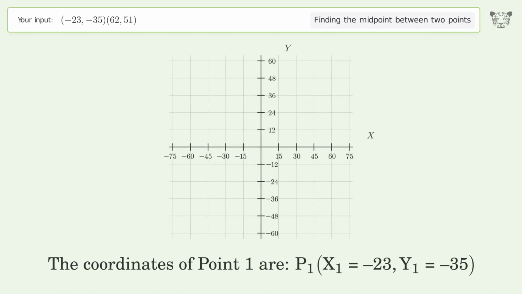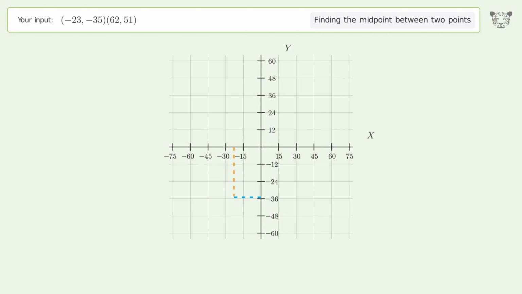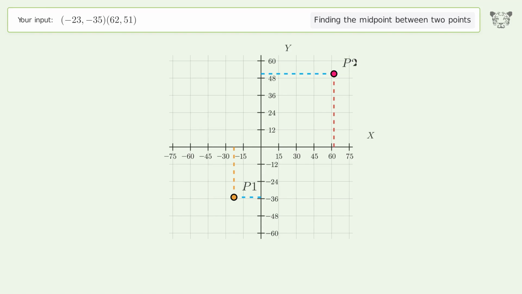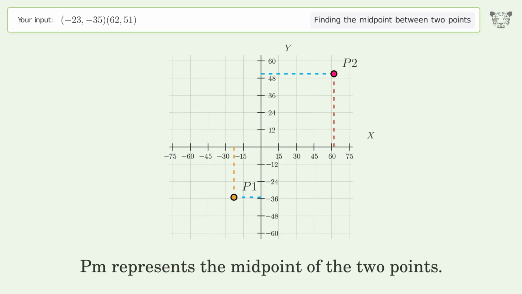The coordinates of point 1 are x1 equals -23, y1 equals -35. The coordinates of point 2 are x2 equals 62, y2 equals 51. PM represents the midpoint of the 2 points.